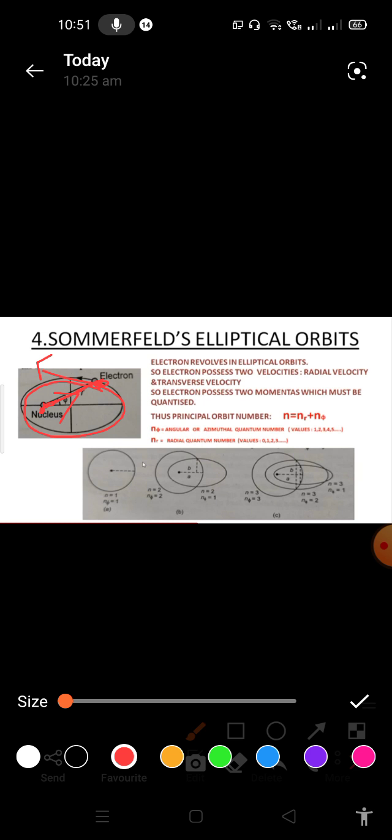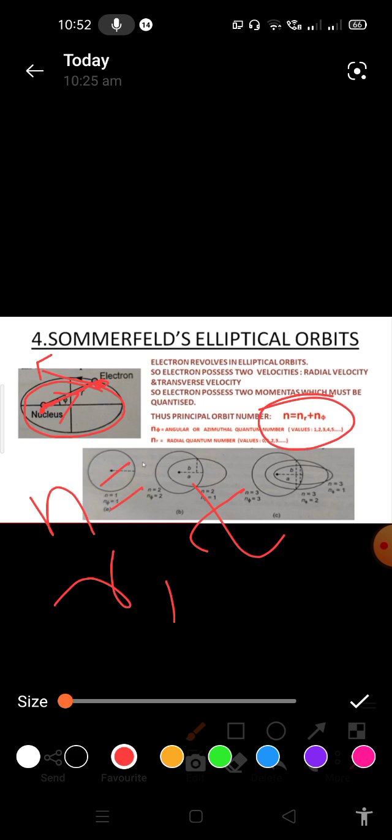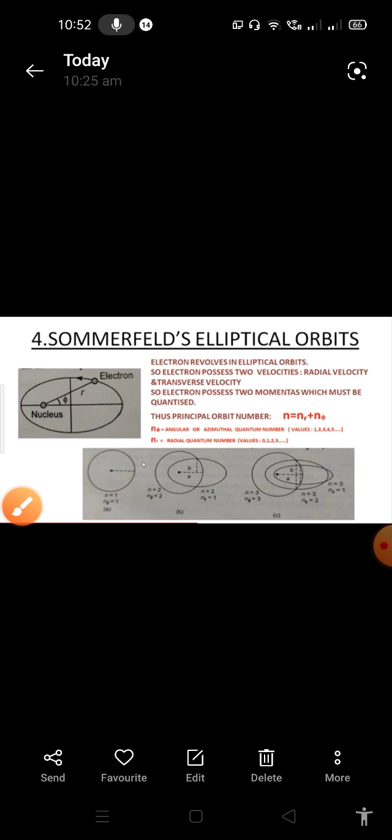Okay, so here see here, electron possesses 2 velocities. So in case of Bohr's atomic model, he has given only principal orbital number, that is only n. But already I told you that the electron revolves in an elliptical orbit and it gives the 2 velocities. One is radial velocity, another one is transverse velocity. So that is why the electron possesses 2 velocities. So in this case, the value of n, the principal orbital number, can be split into nr plus n pi.